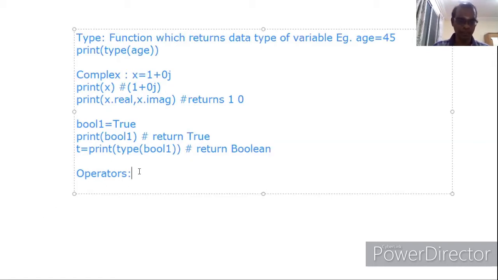So likewise, we can use it. So now operators. Normally, whatever may be the language, an operator is a special symbol.